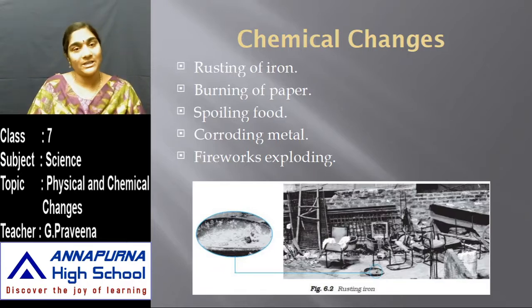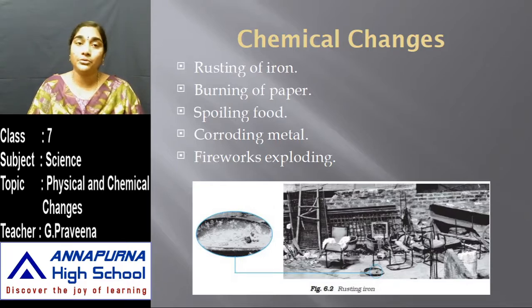But in case of chemical changes, you can see that a new substance is being formed due to some chemical reactions that take place. So here are a few examples of chemical changes: rusting of iron, burning of paper, spoiling food, corroding metal, fireworks exploding. These are all chemical changes. You just relate these chemical changes to physical changes and try to analyze yourself why these changes are called chemical changes.